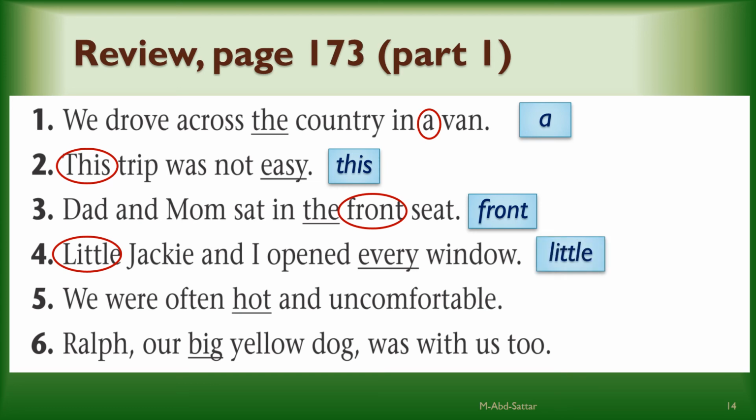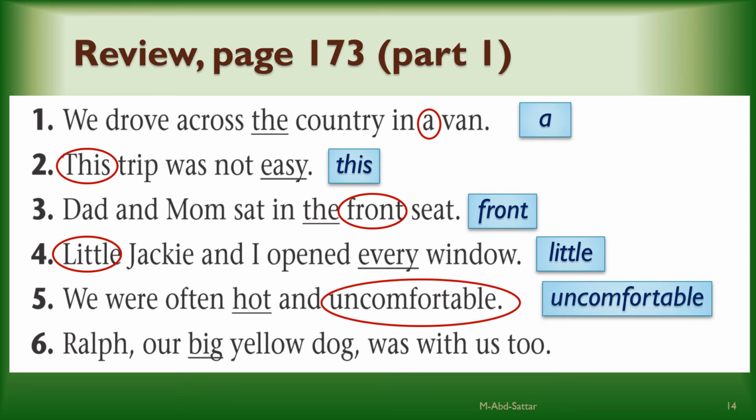Very good. Number 5, the word hot is already underlined for you. We need one more adjective. It's gonna be uncomfortable. Number 6, you have the word big already underlined for you. What is another adjective? Yes, yellow.